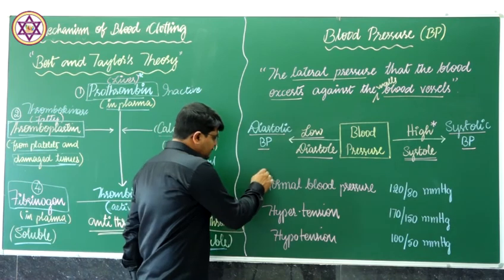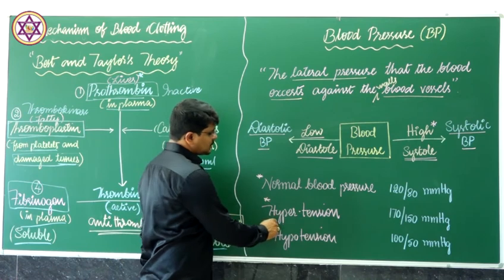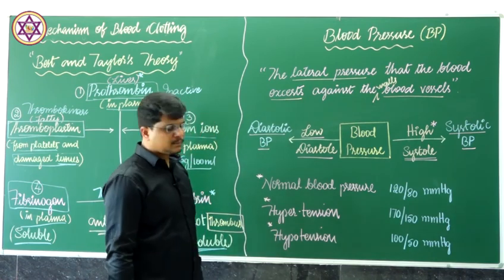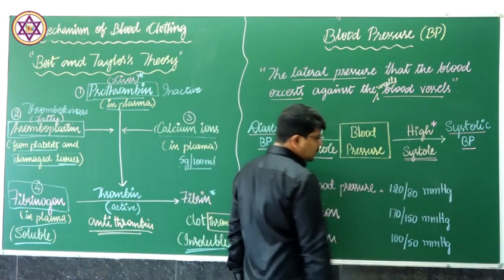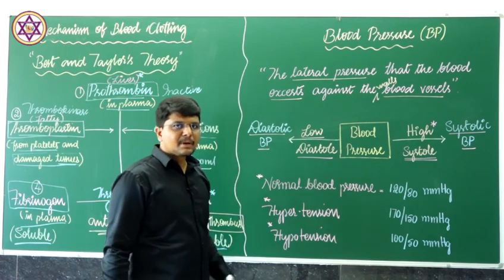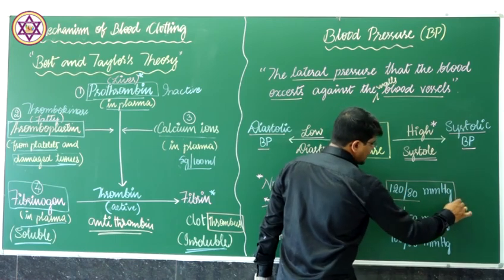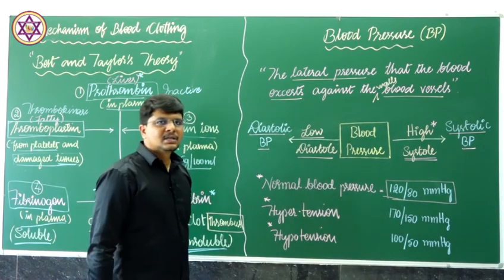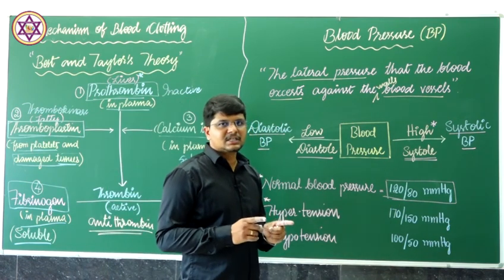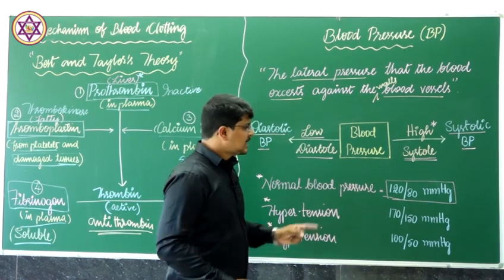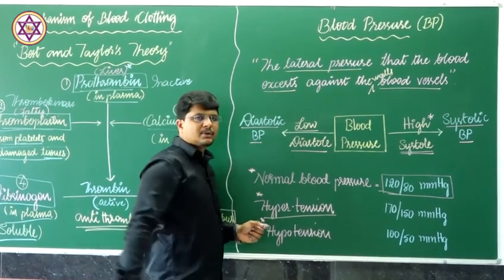Let us know some things: normal blood pressure, hypertension, high blood pressure, and low blood pressure, that is hypotension. Normal blood pressure is 120 over 80 mmHg. If this range of 120 over 80 is increased, that situation is known as high BP or hypertension.